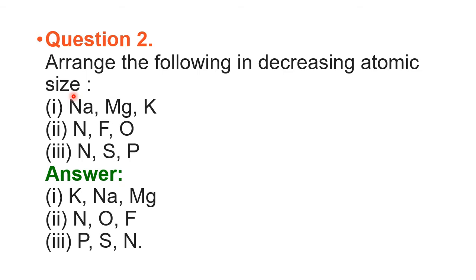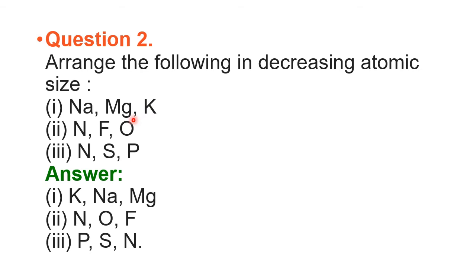The first one is sodium, magnesium, and potassium. The question is decreasing atomic size, so from higher to lower, more to less. Sodium and magnesium come in the third period, whereas potassium comes in the fourth period, atomic number 19.